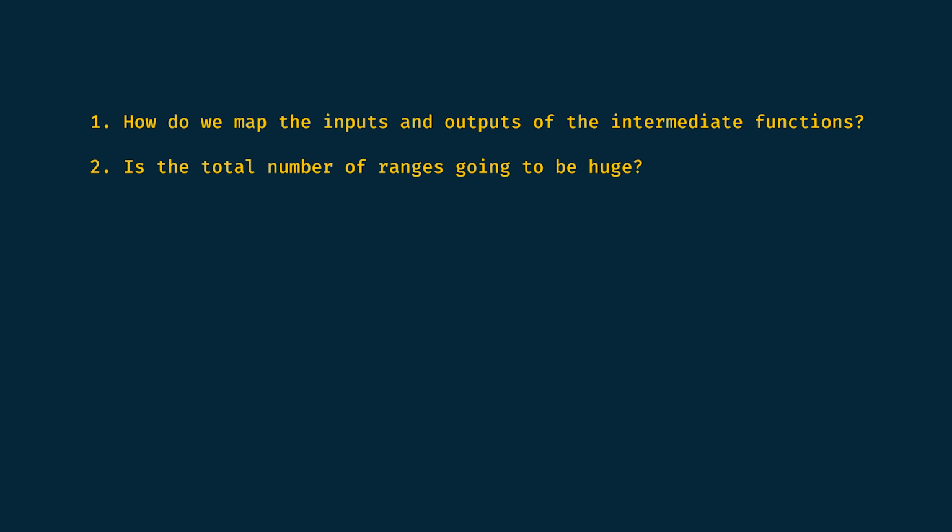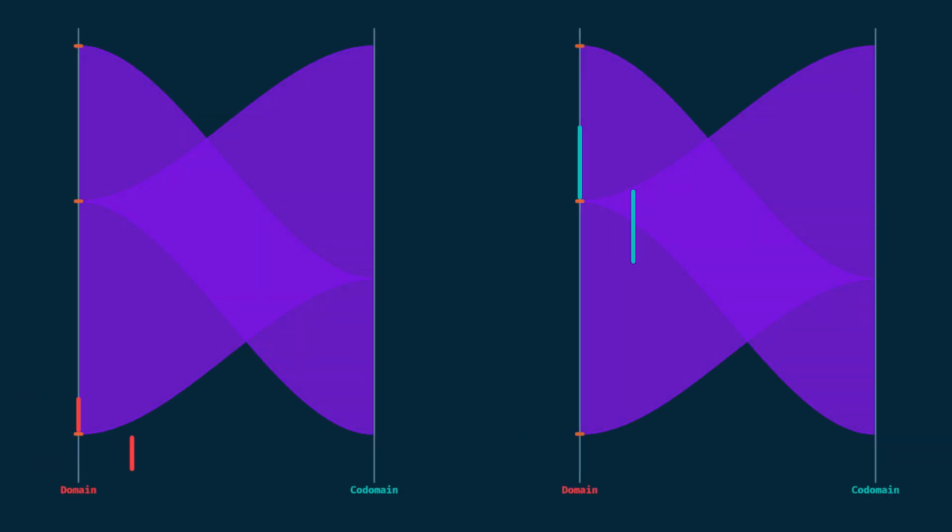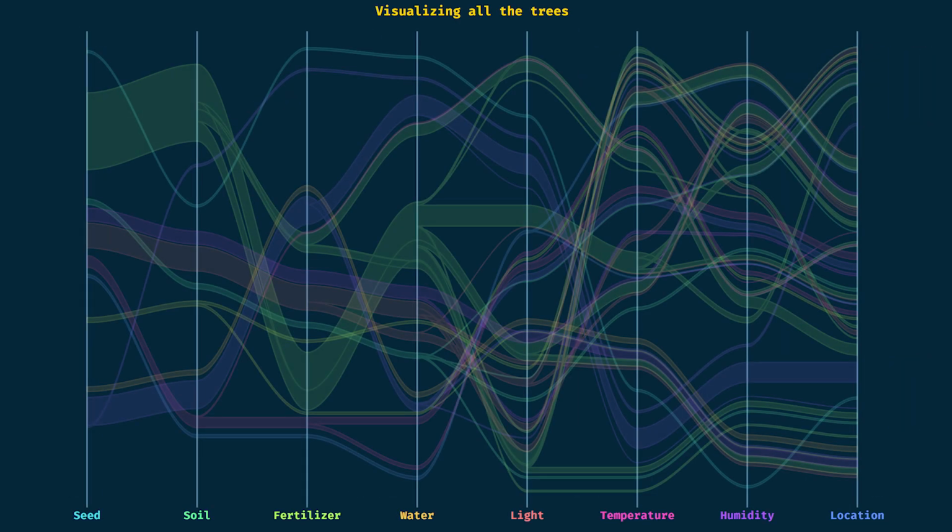To quickly answer the first question, we will consider our intermediate functions can take a list of ranges as inputs and output another list of ranges. That's it, for every range in our input list, we compute the output ranges and we combine them in a single list. Easy. For the second question, let's look at real data from the already solved problem.